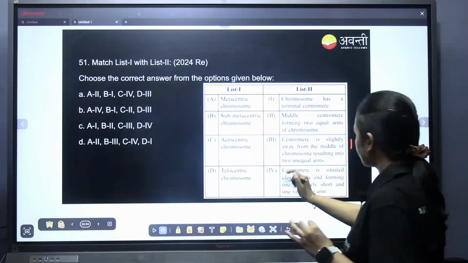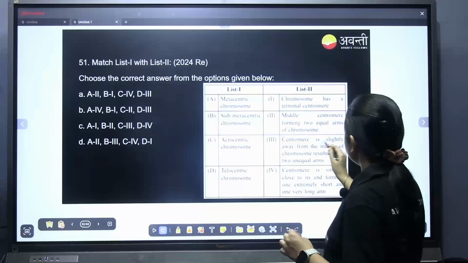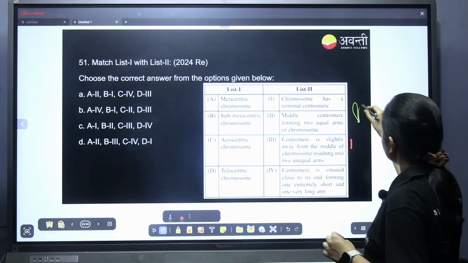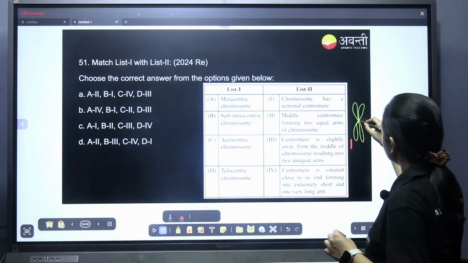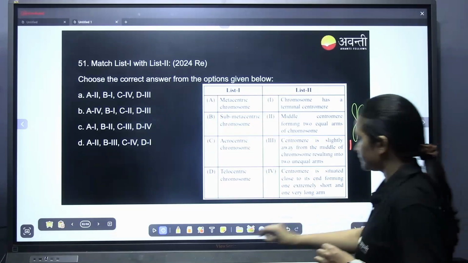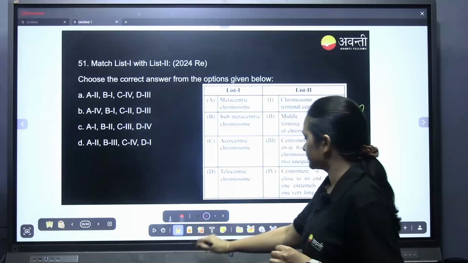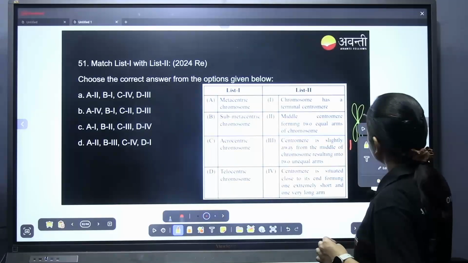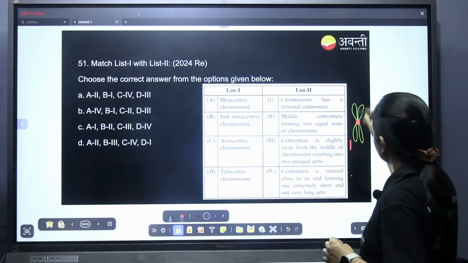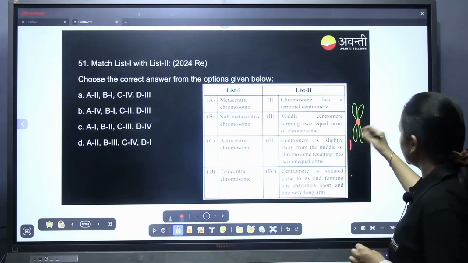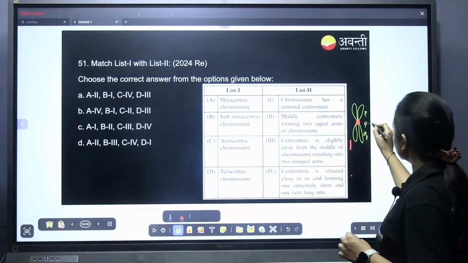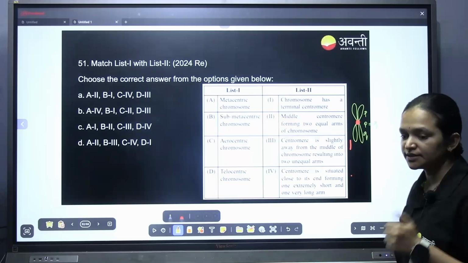Metacentric means it is right in the middle of the 2 chromatids. If this is the centromere, it is in the middle. So this is the P arm, this is the Q arm. P is equal to Q. The length of P equal to Q is metacentric.